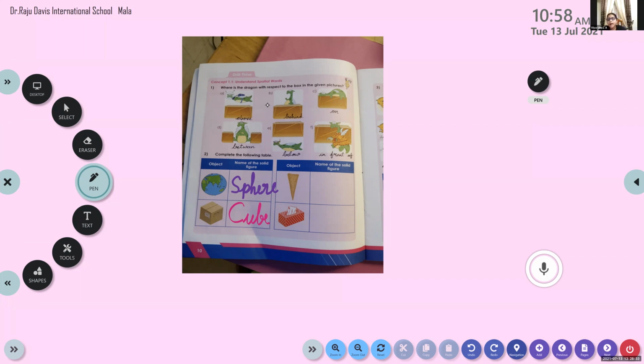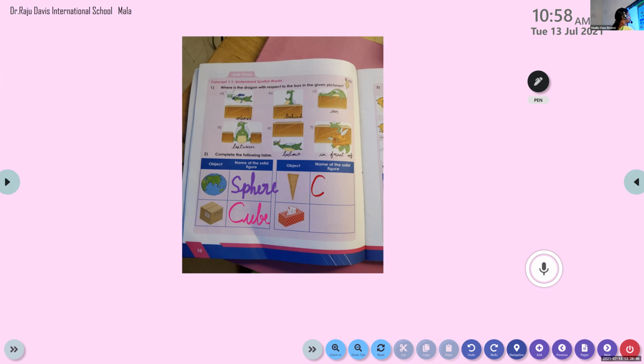C-O-N-E. Very good, very good. It's an ice cream cone. So the name of the solid figure is cone. C-O-N-E. All of you please write the answer, cone.